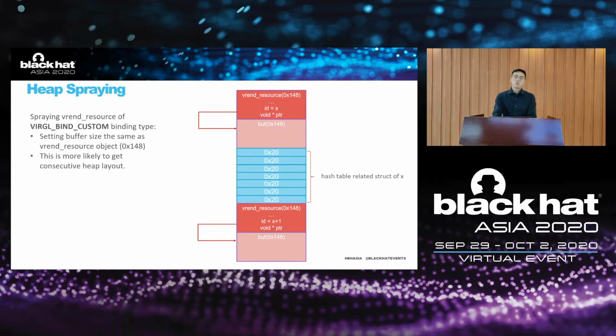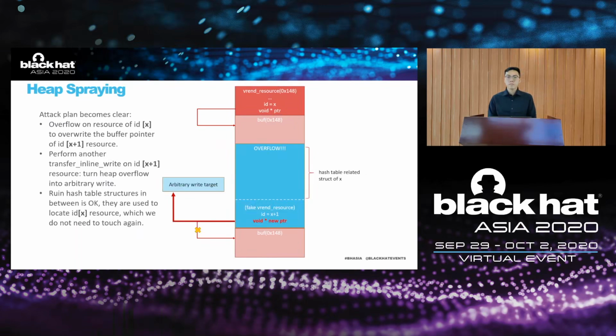Then comes the VRAM resource with ID X+1 and its buffer. When we saw this layout, an attack idea came out: we can overflow the buffer of the resource with ID X and overwrite the content inside resource X+1.